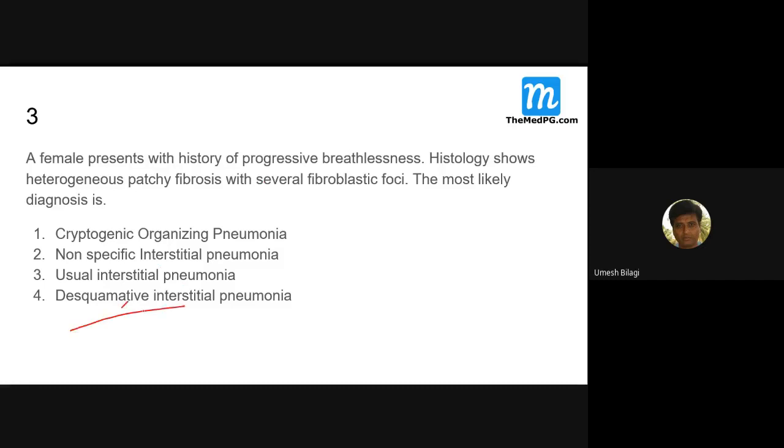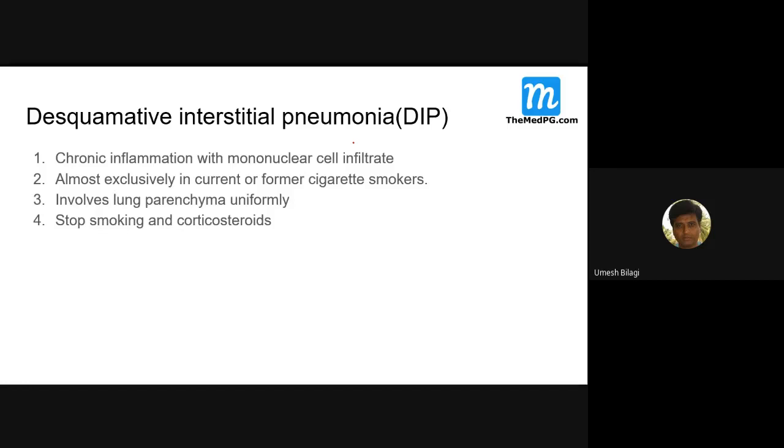I'll come to desquamative interstitial pneumonia and all that. I've got slides on that. Now, yeah, the slide is here. Desquamative interstitial pneumonia is a chronic inflammation with mononuclear cell inflammation, and it is almost exclusively with smokers. It involves lung parenchyma uniformly.